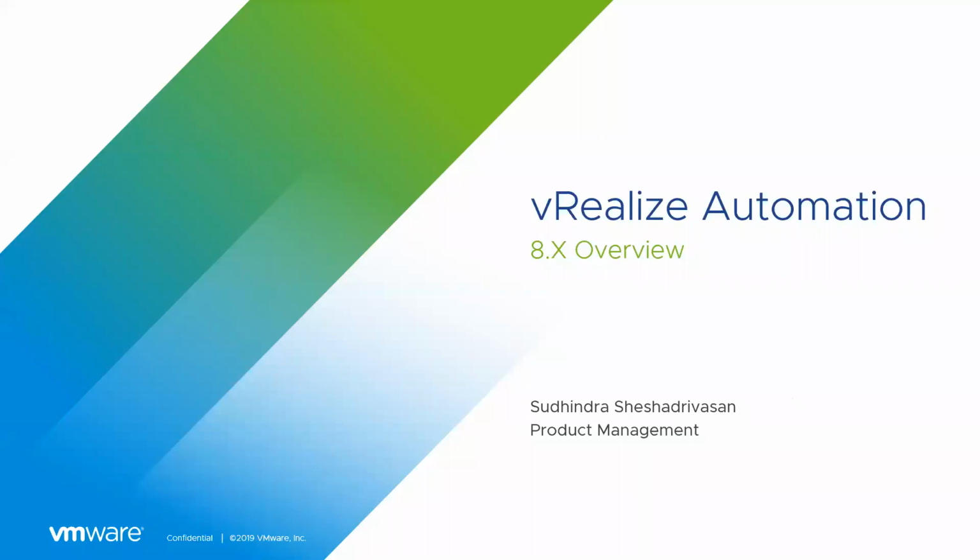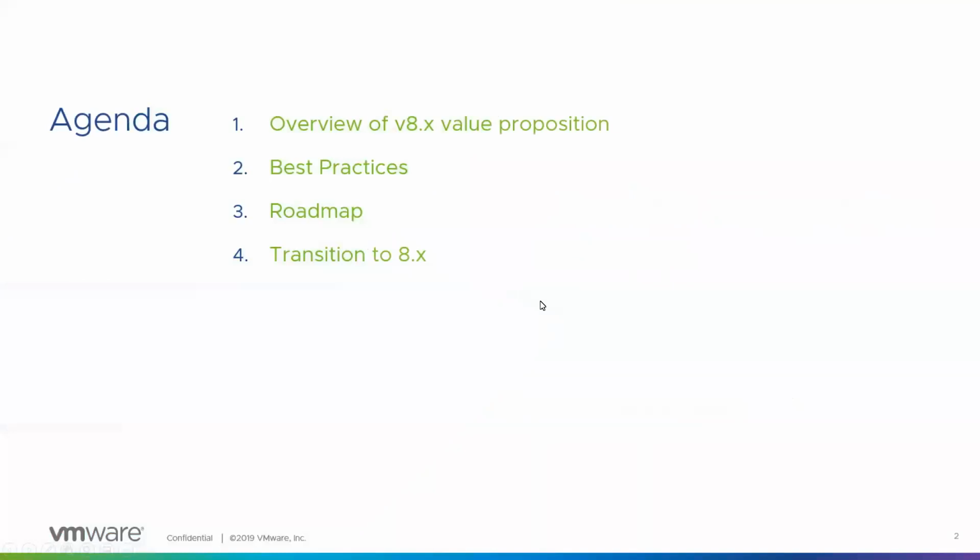Since I'm one of the product managers for vRealize Automation, today I'll be going through the value proposition of version 8, as well as some of the best practices of using the product. Also, I'll go through the roadmap that we have, and finally end with some of the approaches we are recommending for transitioning to version 8 from version 7.